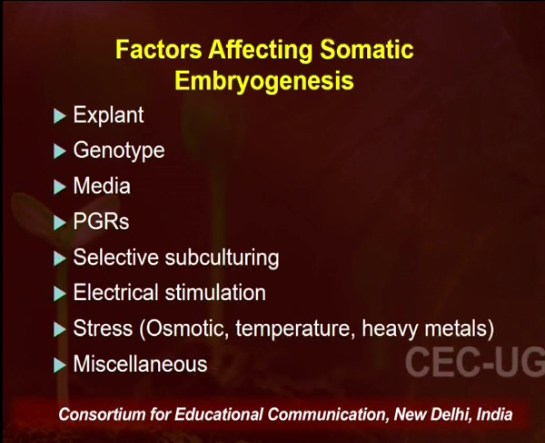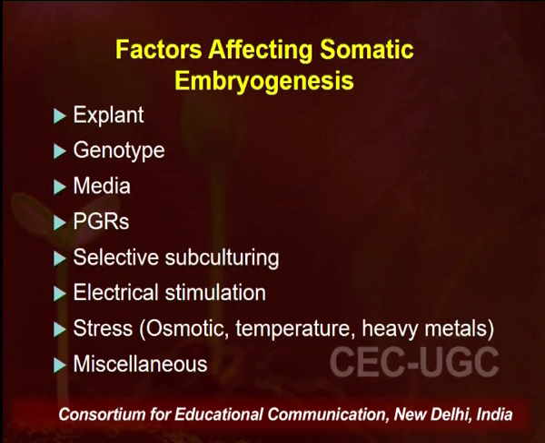Then genotype of the plant. It has been found that there are certain genotypes or gene lines that favor the formation of somatic embryos, whereas there are certain species or cell lines in the plant which are not suitable for the somatic embryogenesis process. Then the culture media on which this process is going to happen. Depending upon the composition of the media, the success rate of somatic embryogenesis depends.